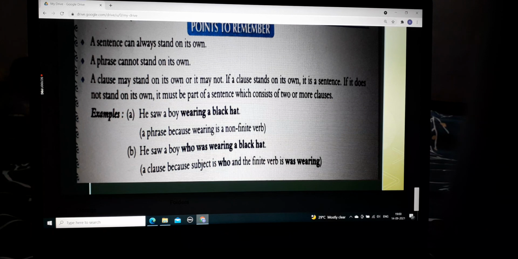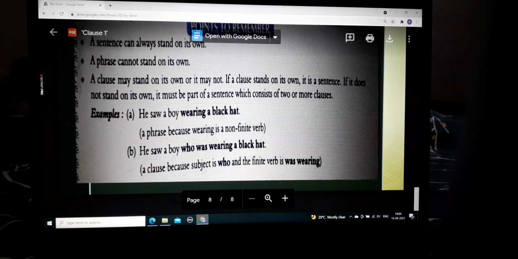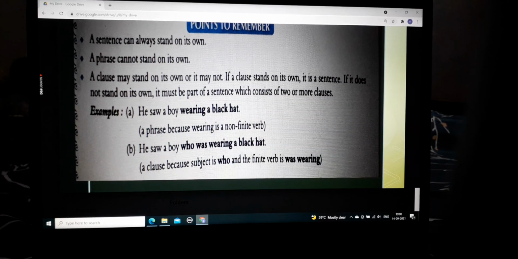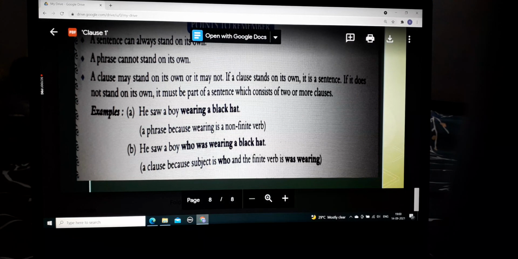This part is a clause because the subject is who and the finite verb is wearing. So the boy who was wearing a black hat means the boy, in past continuous tense, has been wearing that hat. Is it clear? So now let's move on to the next point.